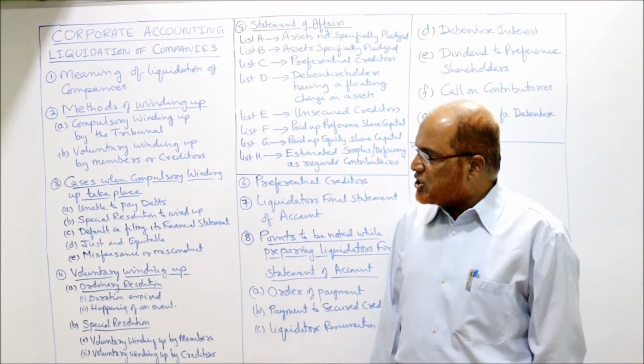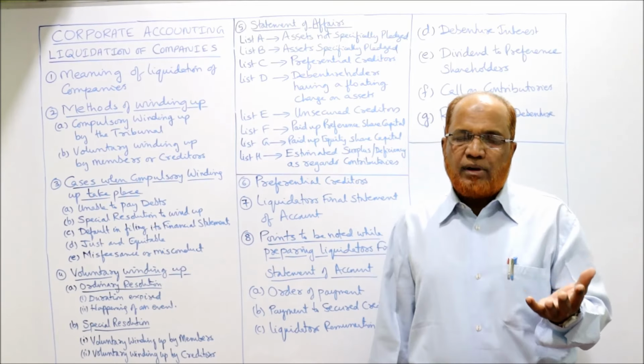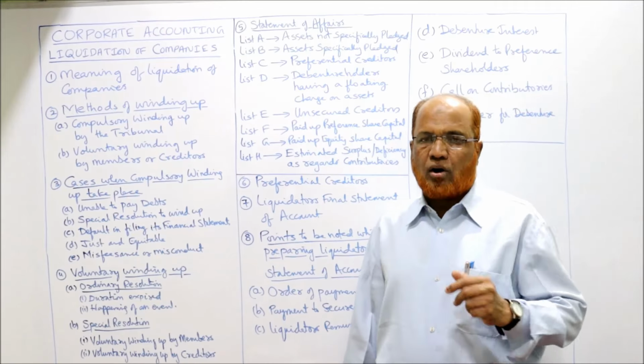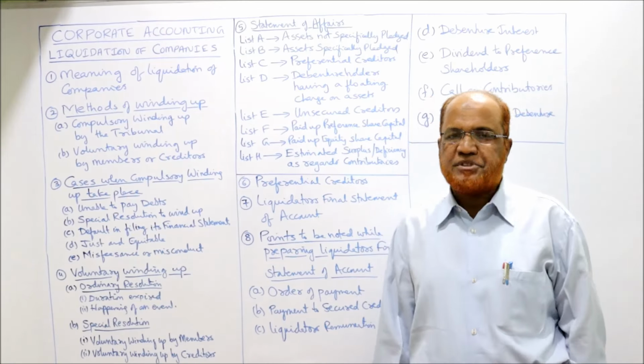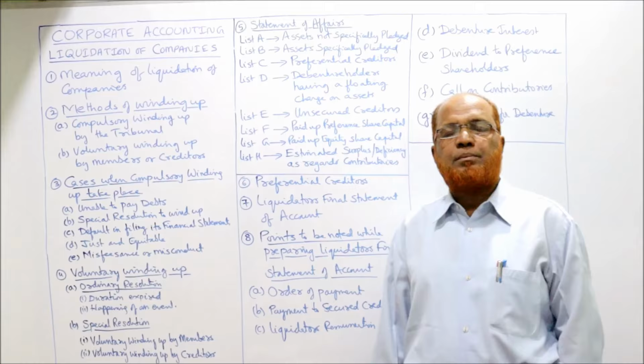First case. Second, special resolution to wind up. Sometimes a company will pass a special resolution asking the tribunal to give the order for compulsory winding up. Second case. Third case, default in filing its financial statements.